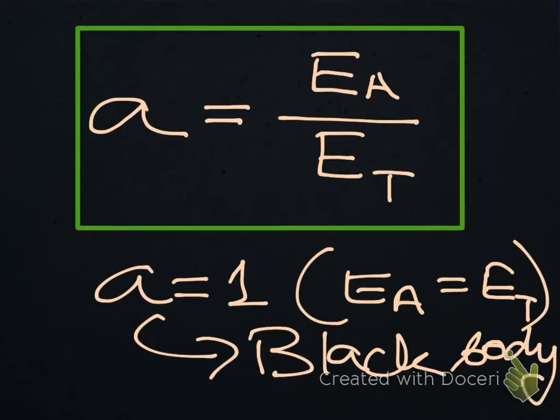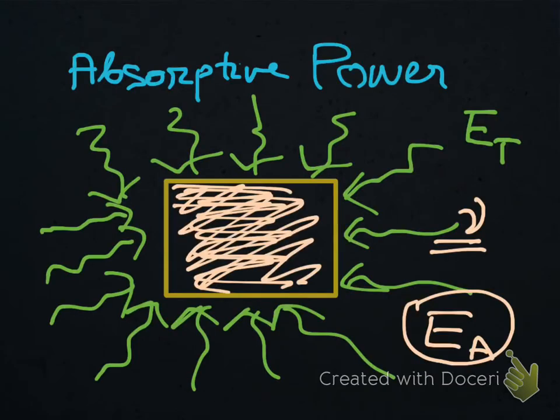Now let's come to emissive power. Let's now talk about emissive power. I'll make a body now.